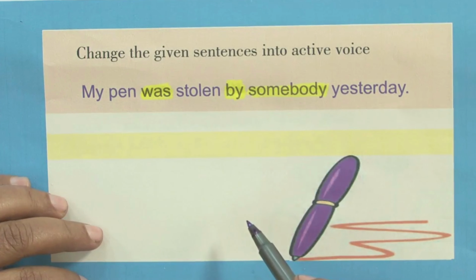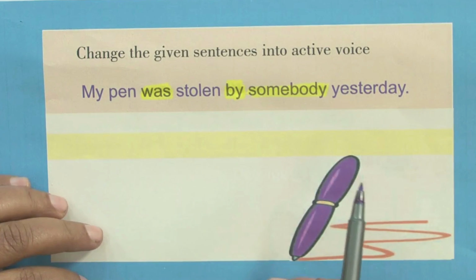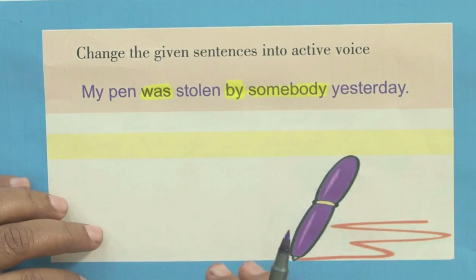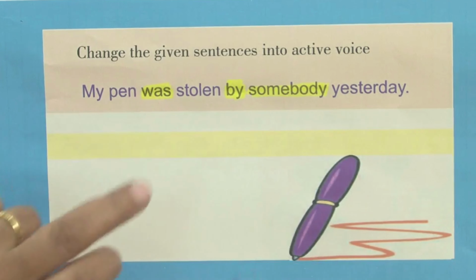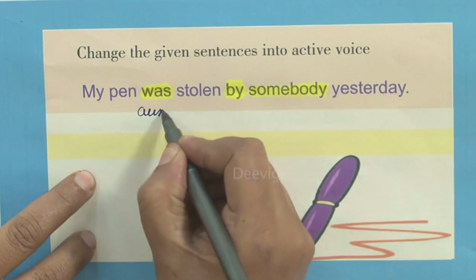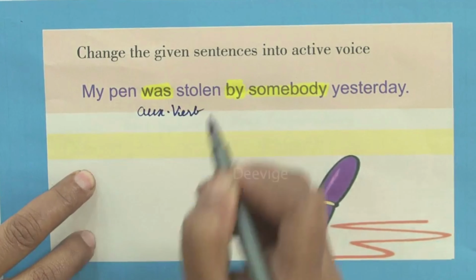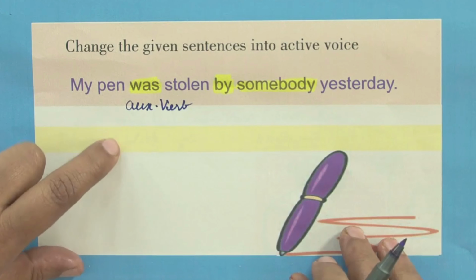Now, who is the doer? It is the noun or the pronoun which does the action. So, somebody is the noun. So, what are we going to do? Now, see, was is the auxiliary verb.